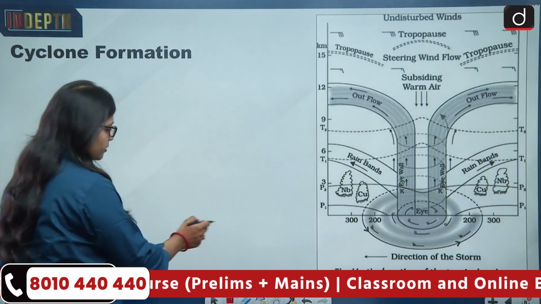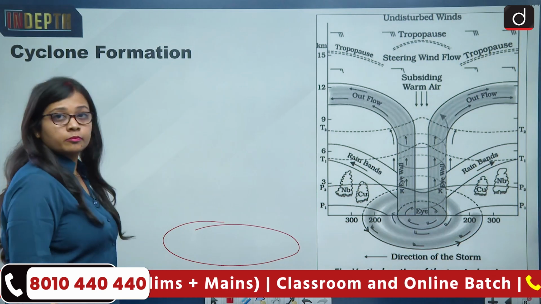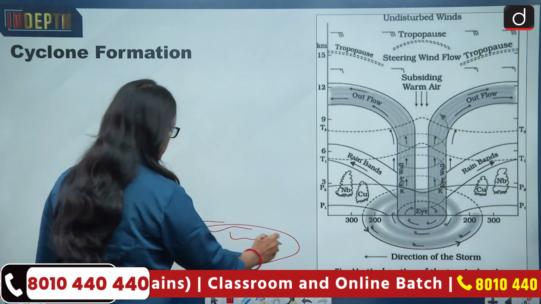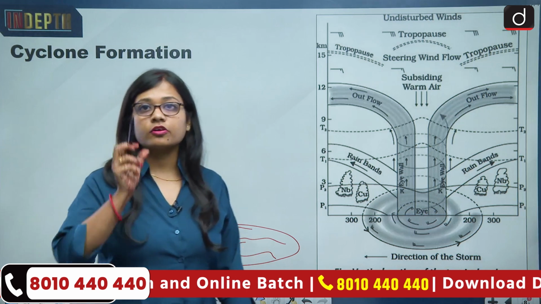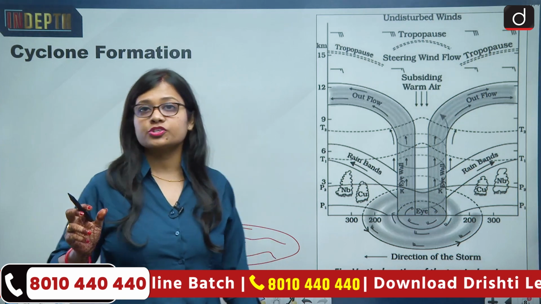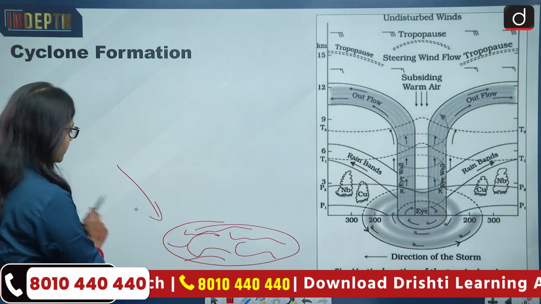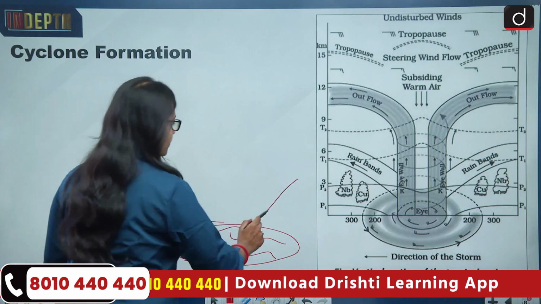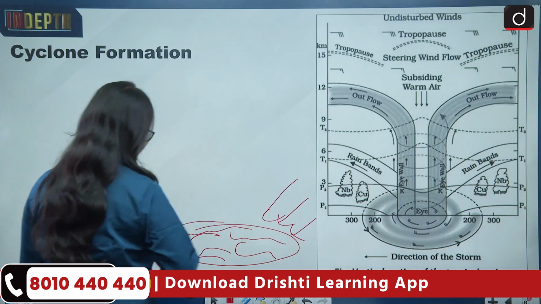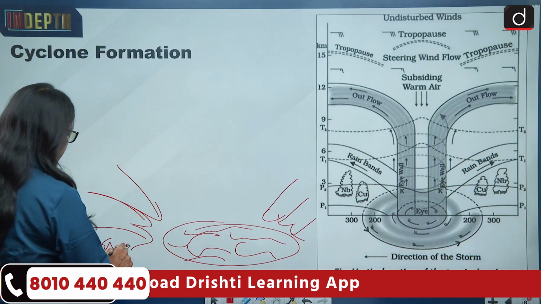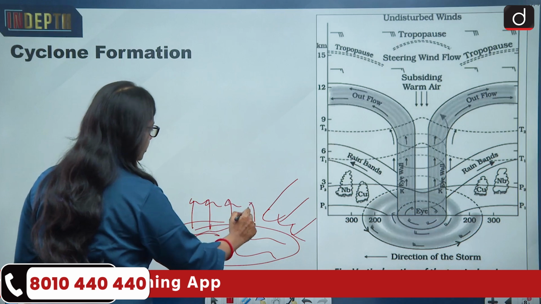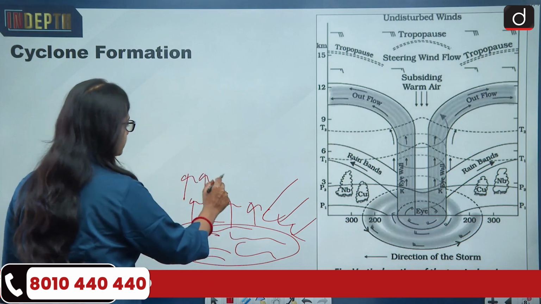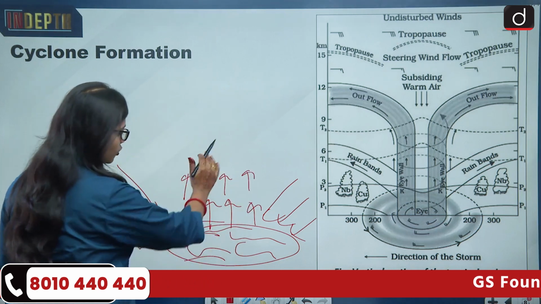See, what happens is, imagine this is a water body. So this is water, and as we just came to know that 27 degrees Celsius or above temperature is required for the formation of water. It means that the sun rays are coming, and if the sun rays are coming, what will happen? Evaporation will happen, so the water will evaporate and will turn into water vapors and will go up. And then if it will go up, what will happen?